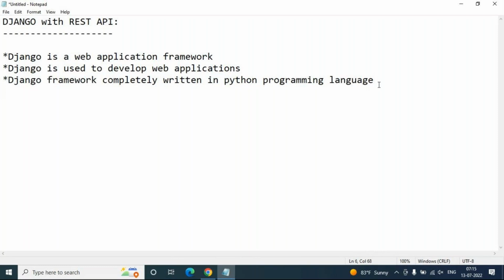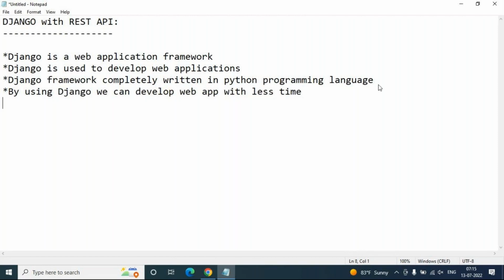By using Django, we can develop web applications in less time.